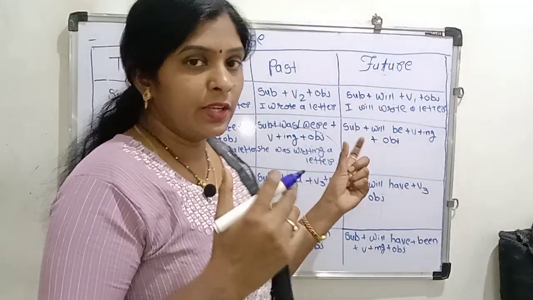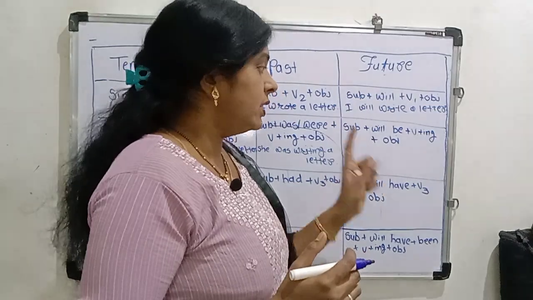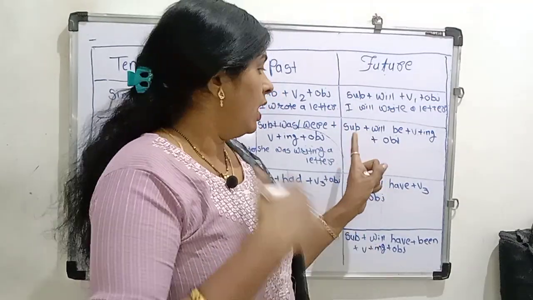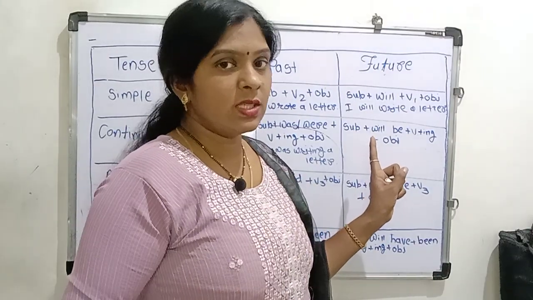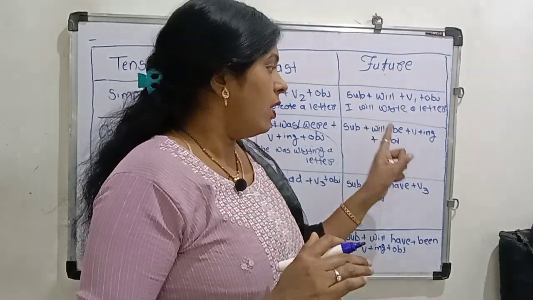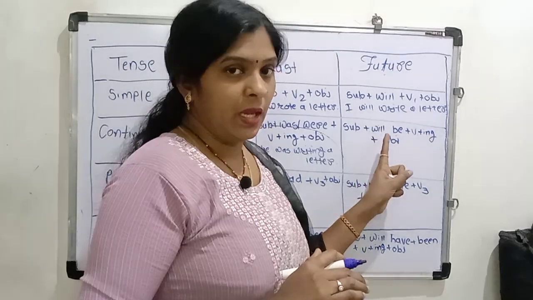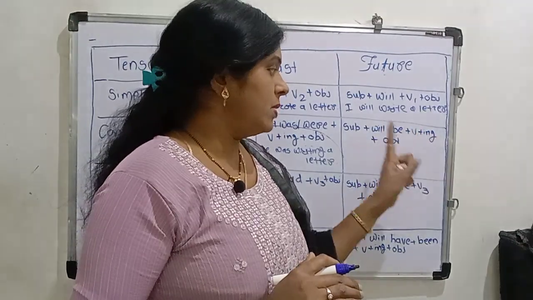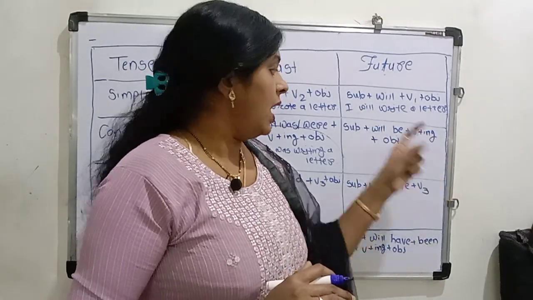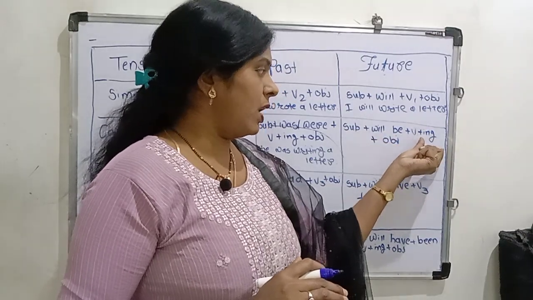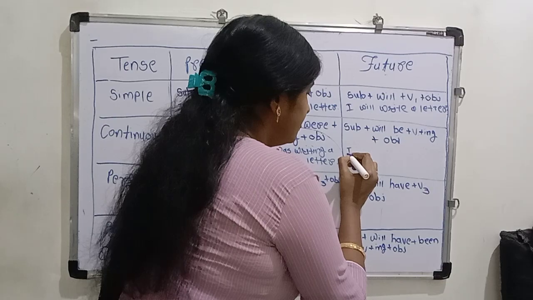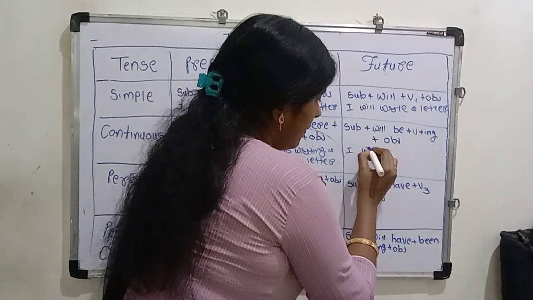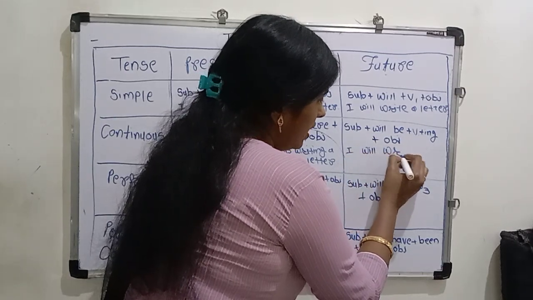First of all, we are using subject, then we are using anything subject, means singular subject and plural subject. This time using helping verb will be plus V fourth, means V plus ing. After helping verb, we are using object.